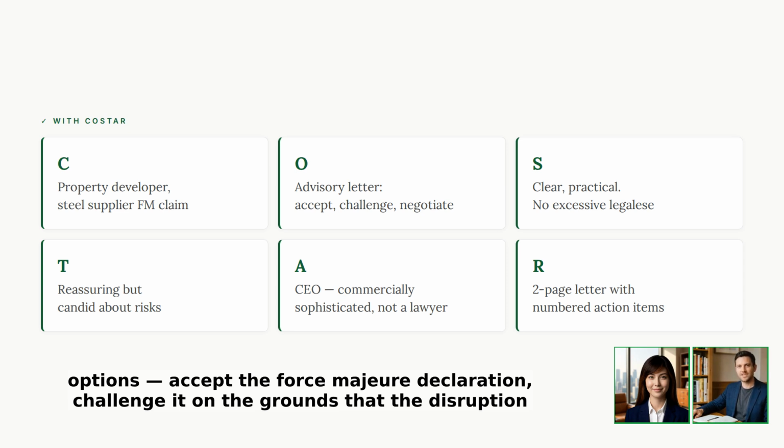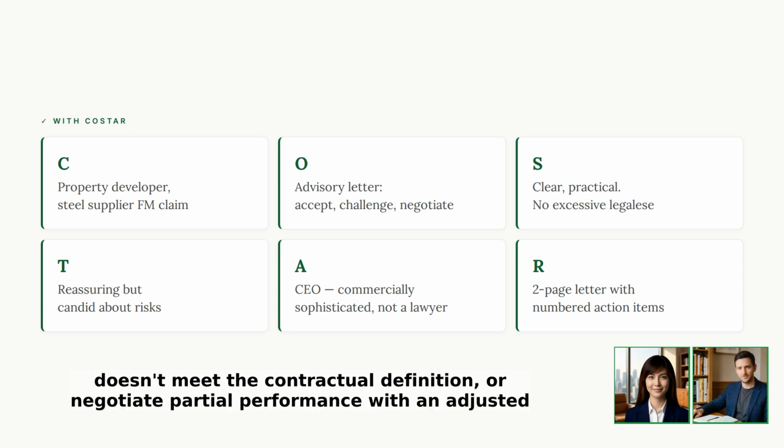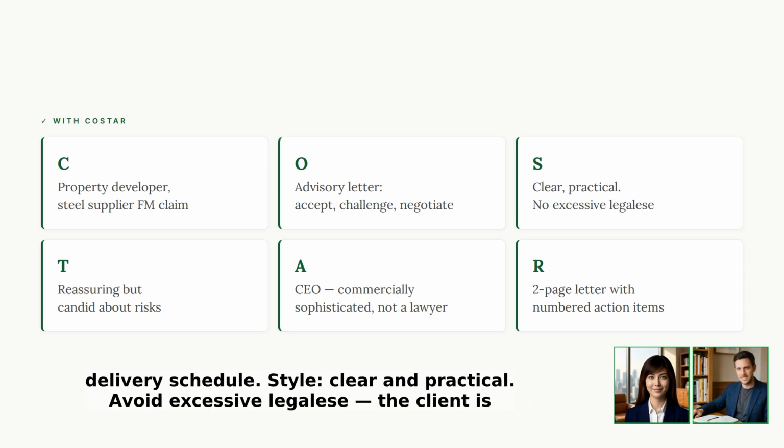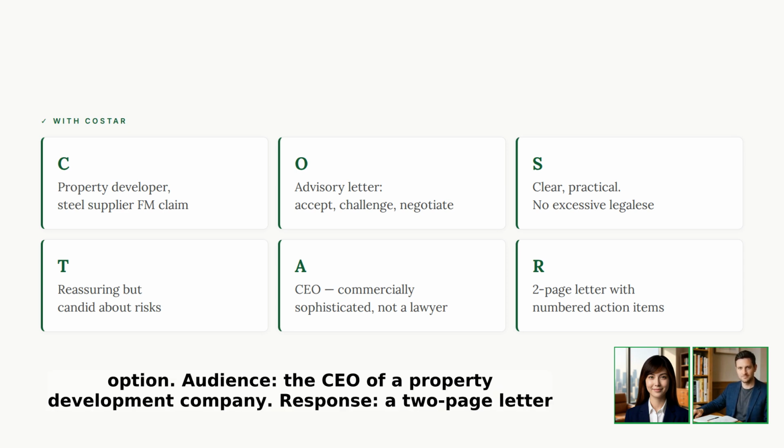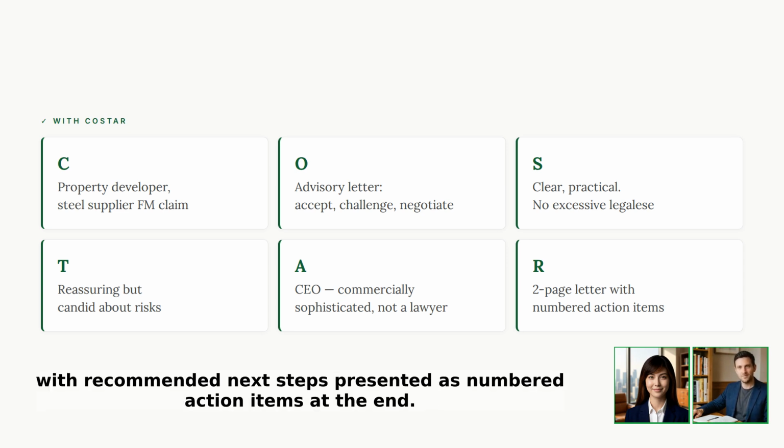Challenge it on the grounds that the disruption doesn't meet the contractual definition, or negotiate partial performance with an adjusted delivery schedule. Style. Clear and practical. Avoid excessive legalese. The client is commercially sophisticated, but not a lawyer. Tone. Reassuring but candid about the risks of each option. Audience. The CEO of a property development company. Response. A 2-page letter with recommended next steps presented as numbered action items at the end.